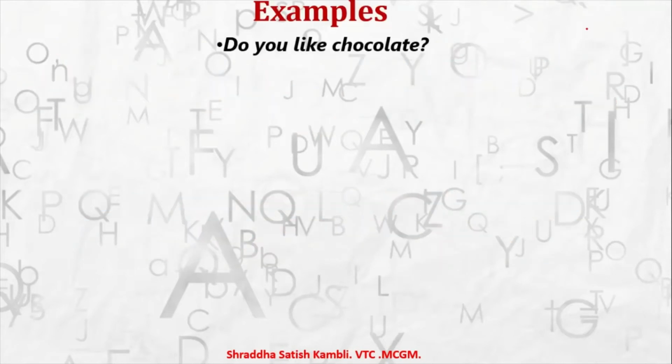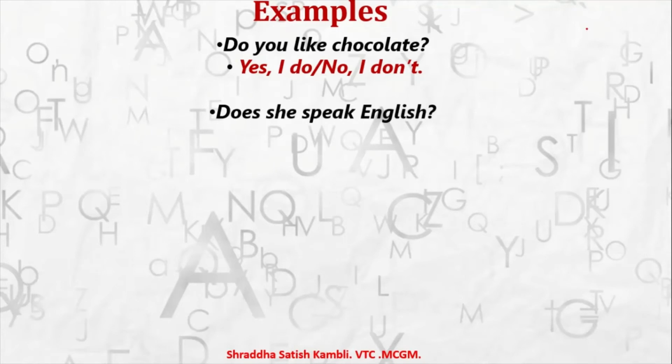Okay, for example, do you like chocolate? So the answer is yes, I do, or it will be no, I don't. Simple. Okay, then we have does she speak English? So yes, she does, no, she doesn't. So see, what have you done? You have used the do in the question. In the first question you said do you like chocolate, and in the answer also you have repeated the do. You have said yes, I do in case of an affirmative answer, and no, I don't in case of a negative answer.